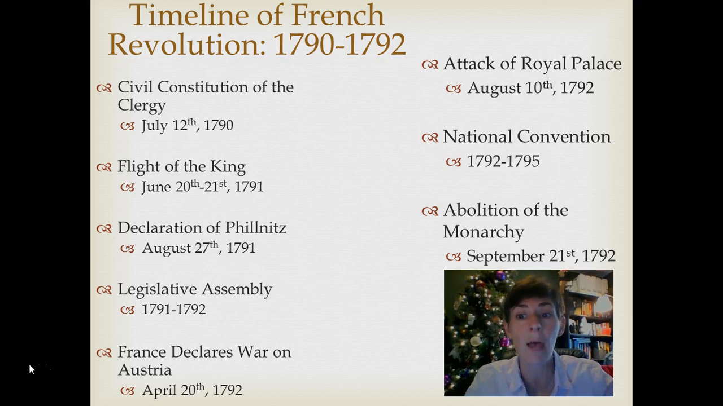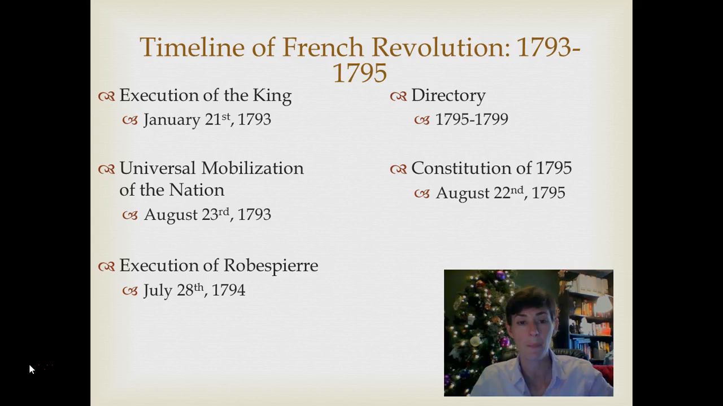The National Convention happens between 1792 and 1795. You can kind of liken it to the Constitutional Convention of the United States, okay? You have the official abolition of the monarchy on September 21st, 1792. All right, so we have the execution of the king in 1793 on January 21st, early in that year. Universal mobilization of the nation happens August 23rd. Execution of Robespierre happens July 28th in 1794. Then you have the reign of the Directory from 1795 to 1799. And the Constitution of 1795 was produced and put into practice August 22nd, 1795. And then, of course, Napoleon will come shortly after the Directory, right? Actually, sort of during it, but that's another video lesson.